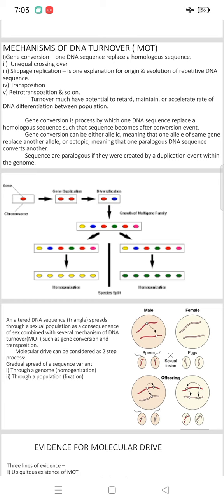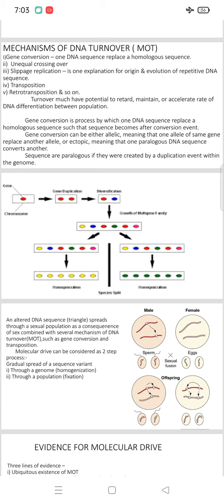As we all know, in the male we can know that it is sperm, and in the female that is egg. That means they both come together for sexual fusion and it produces offspring. Here, an altered DNA sequence, that is the small triangle portion we can see in the male, is a small altered DNA sequence that is spread through a sexual population as a consequence of sex combined with several mechanisms of DNA turnover, that is MOT, such as gene conversion and transposition.